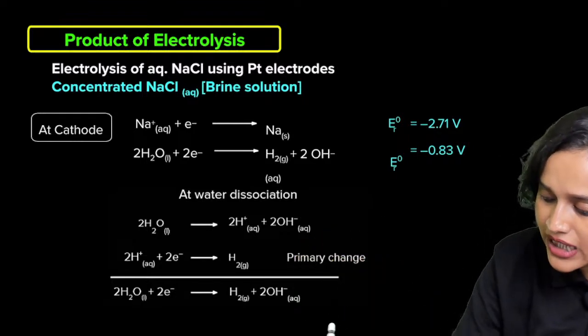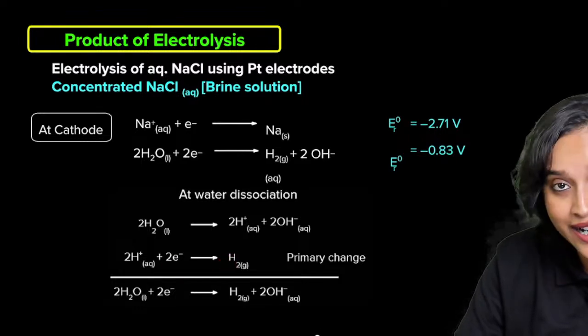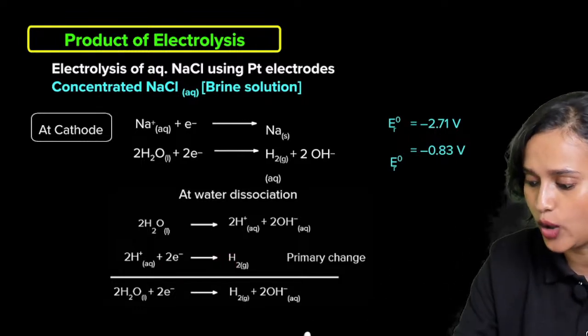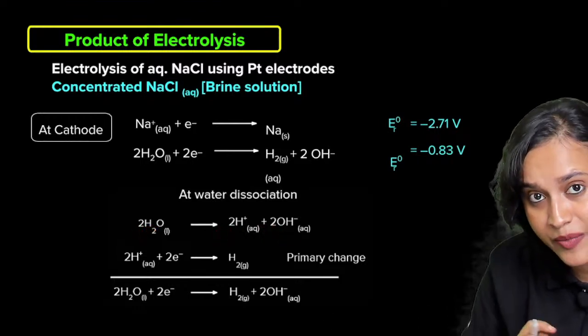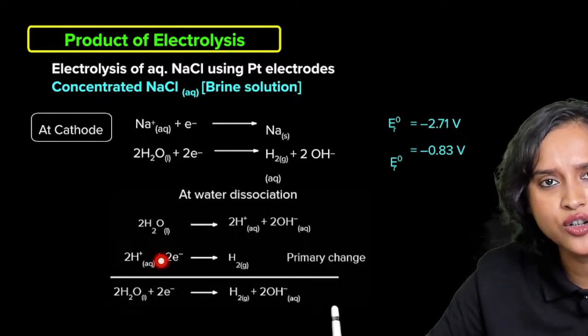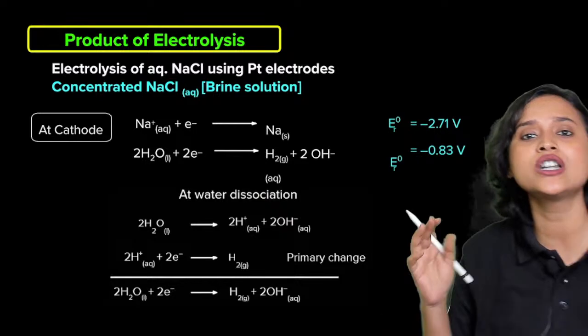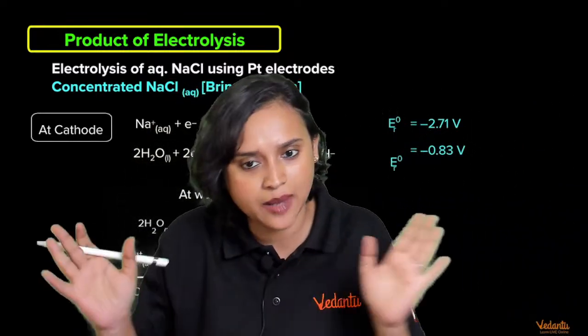So the primary change here is 2H plus 2 electrons forms H2, hydrogen gas, right? And 2H2O liquid goes to 2H plus 2OH minus, right? That is something that everybody knows, isn't it? How does water dissociate? H2O will form H plus and OH minus ions. Am I right everyone?